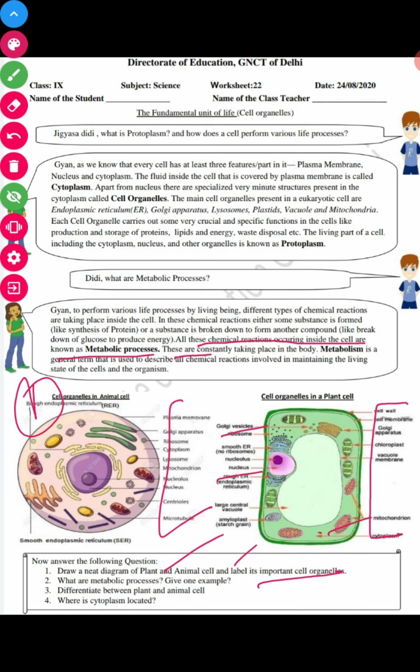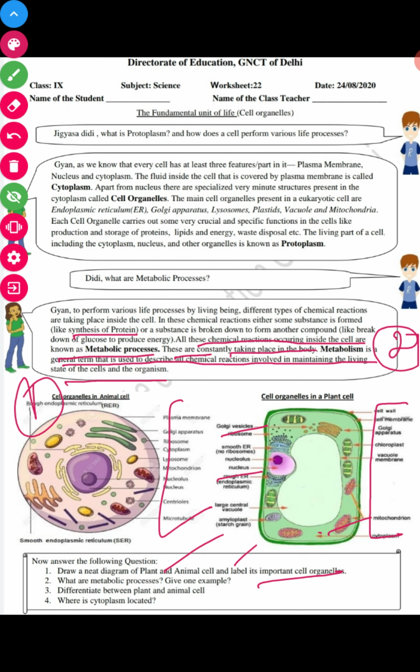These are constantly taking place in the body. Metabolism is the general term used to describe chemical reactions involved in maintaining the living state of the cell and organisms. You can write from here. And for the example, protein synthesis is an example of a metabolic process, as well as cellular respiration, which you can also say is a metabolic reaction.